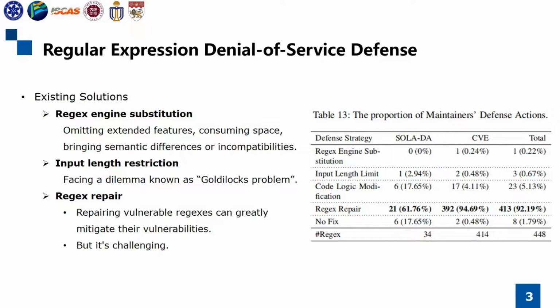The existing ReDoS defense strategies include regex engine substitution, input length restriction and regex repair. The weakness of regex engine substitution is omitting extended features, consuming space and bringing semantic differences or incompatibilities. The weakness of input length restriction is facing a dilemma known as the Goldilocks problem, namely, the limited length is too short to accept all valid inputs, or the length is too long to reject malicious inputs. Repairing vulnerable regexes can greatly mitigate their vulnerabilities.